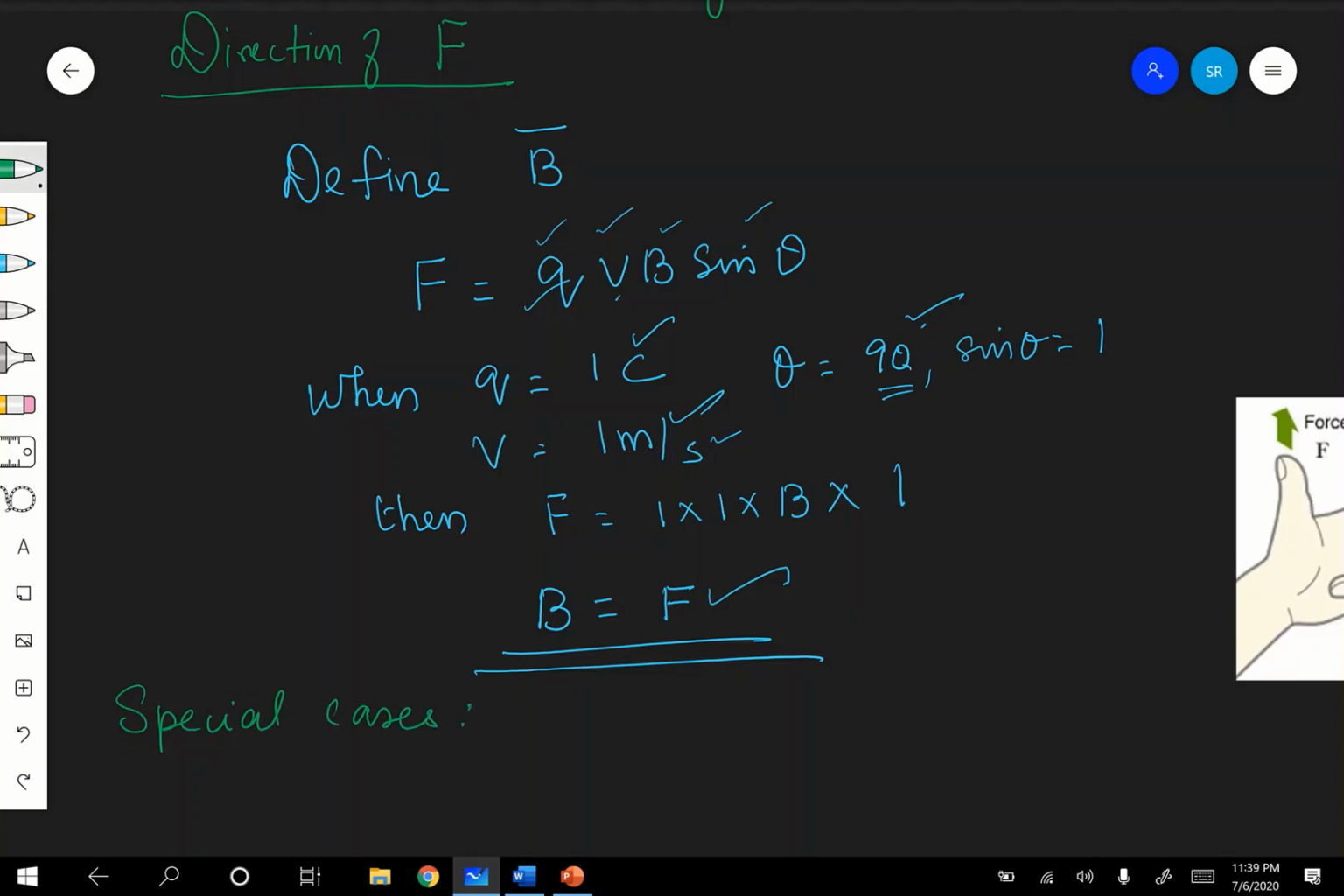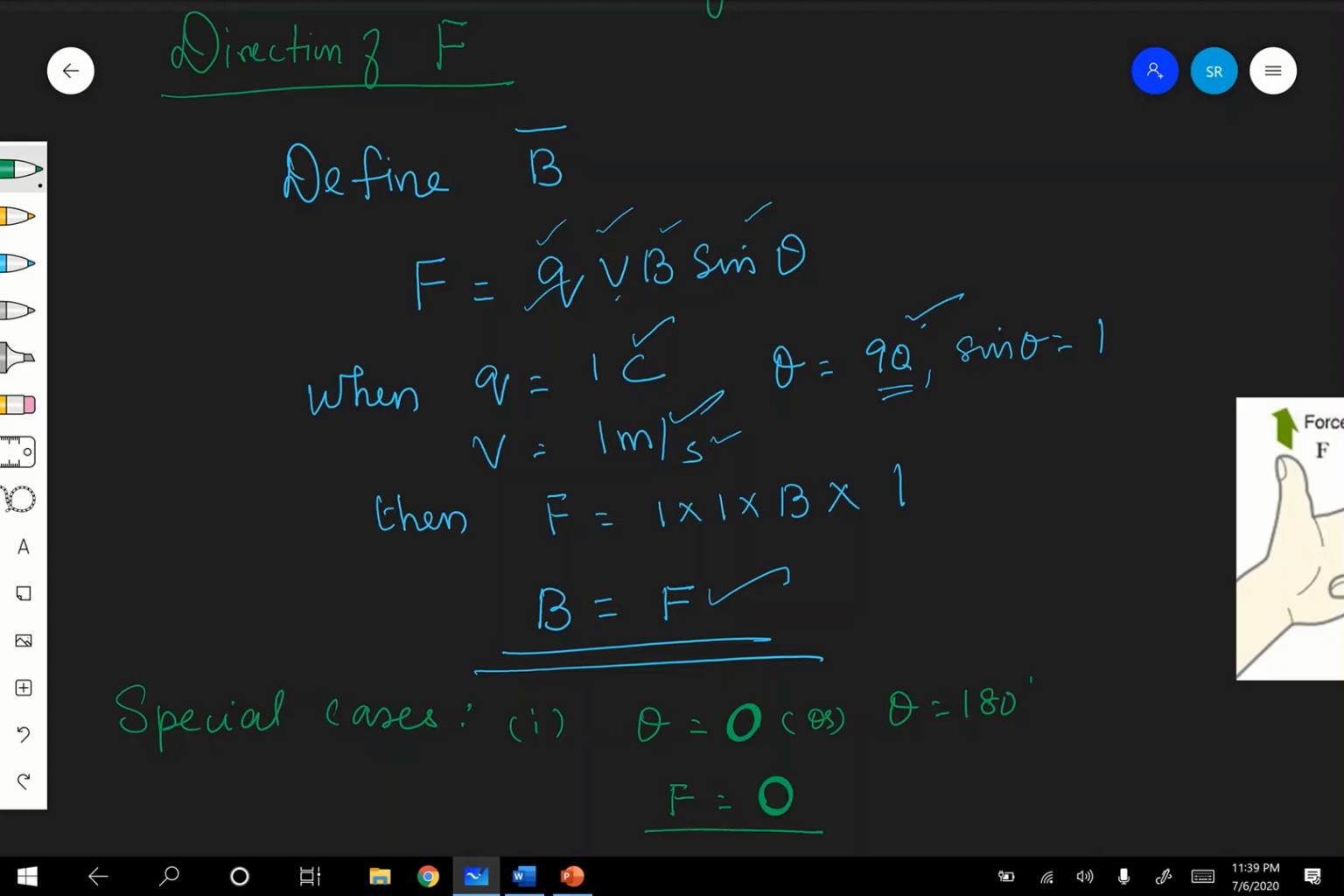Number 1. First one is when theta is equal to 0 or theta is equal to 180 degrees. Two cases: theta is equal to 0 or 180. Then F is equal to 0. Very important. Why? F is equal to QVB sin 0. Theta 0 means sin 0, and sin 0 is equal to 0. Theta 180 means sin 180 is equal to 0. Therefore, your F is equal to 0.